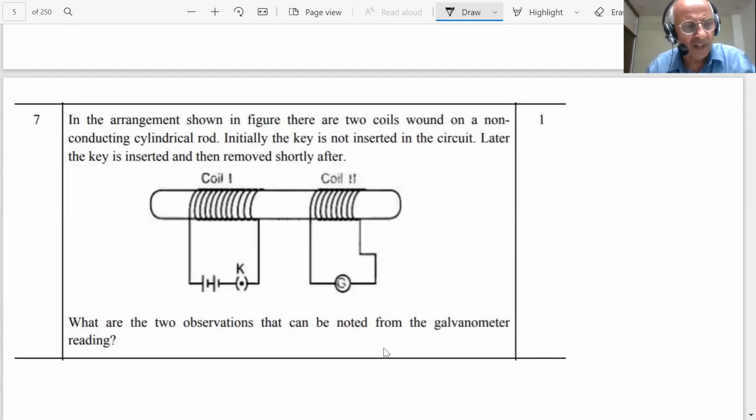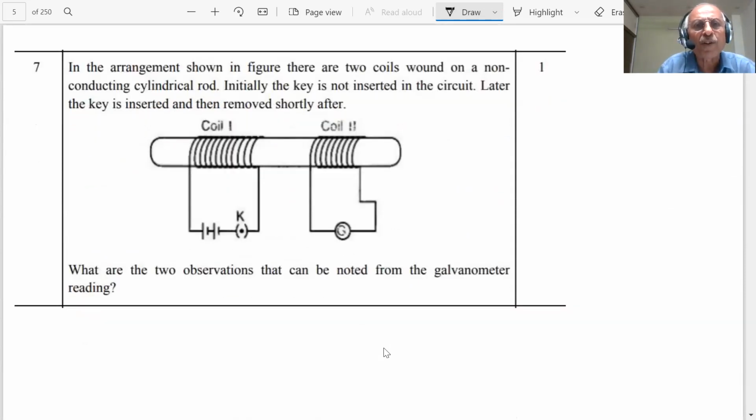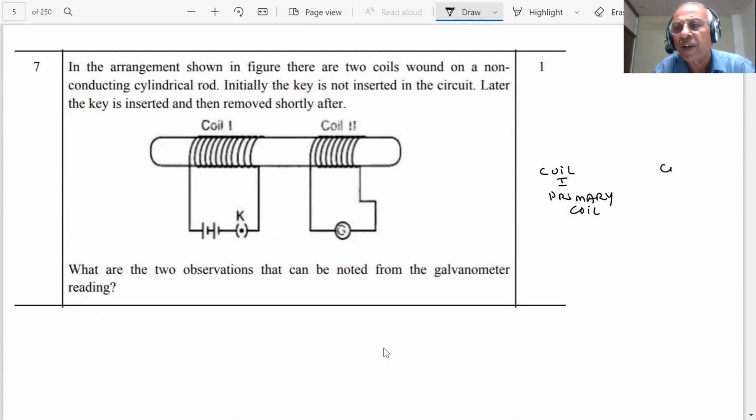Now we are coming to another interesting question, student. Read the question carefully. In the arrangement shown in the figure, there are two coils. Coil 1, which you have seen in the NCERT book, is your primary coil, student. I am calling this the primary coil. There is a coil 2, students, that is my secondary coil.